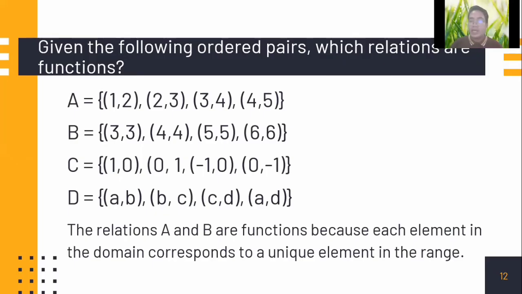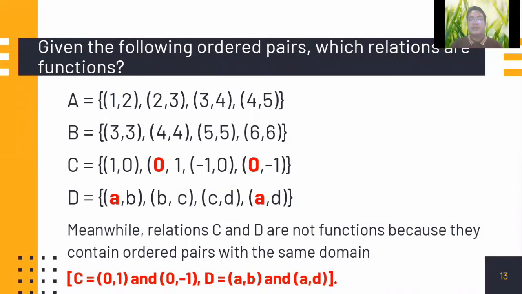So the answer is: the relations A and B are functions because each element in the domain corresponds to a unique element in our range. So what about C and D? The relations C and D are not functions because they contain ordered pairs with the same domain. For C, they have the same value of x, which is 0, for 1 and -1. So that makes it not a function, just a relation. And for D, we have the same value of A for AB and AD, the same value of our domain.